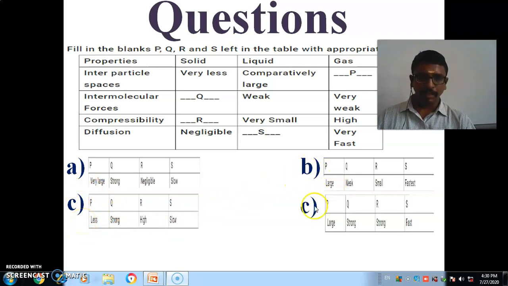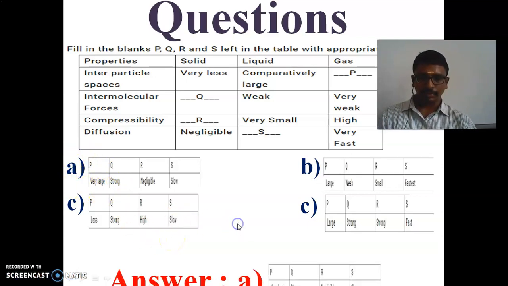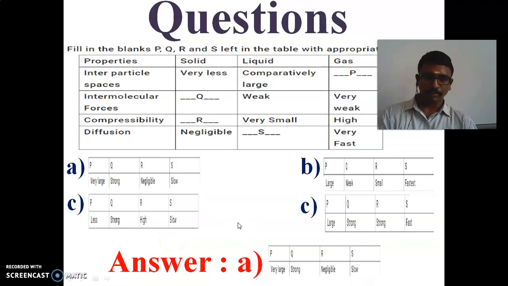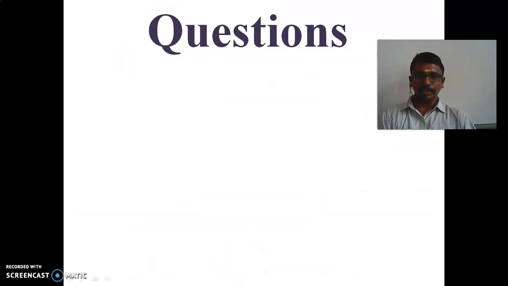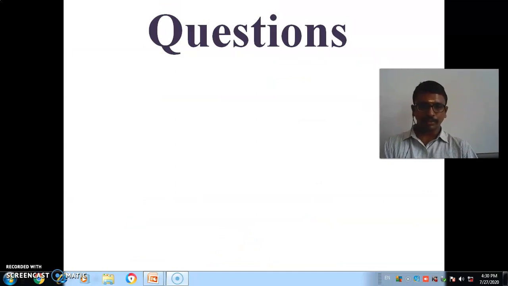In B, it is large, C also large, so both will be neglected. So the answer for that is option A. Option A is the correct answer for this question. And next question is,